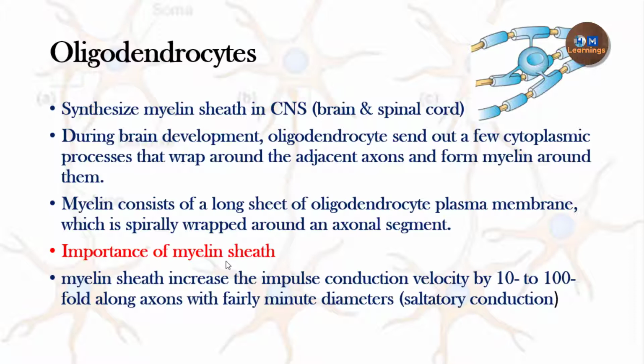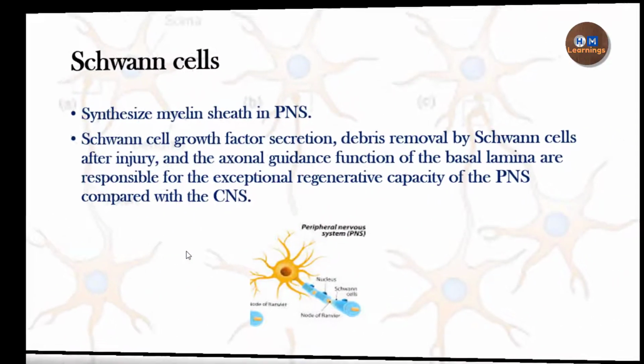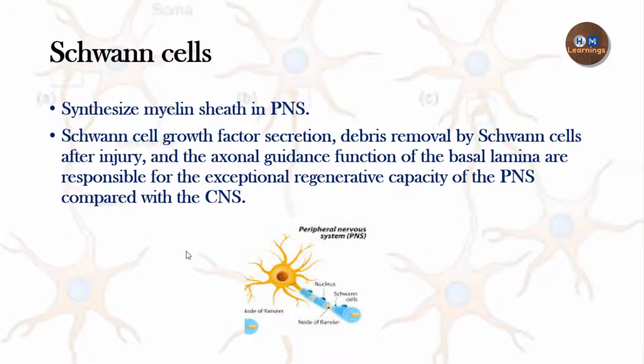is saltatory conduction. But in this video, you have to just remember that oligodendrocytes form the myelin sheath in the central nervous system, and this myelin sheath insulates the axon and increases the conduction velocity, and that conduction process is called saltatory conduction. Okay. Now, the other type of cell which is responsible for myelination in the peripheral nervous system, remember, in the peripheral nervous system, is the Schwann cell.